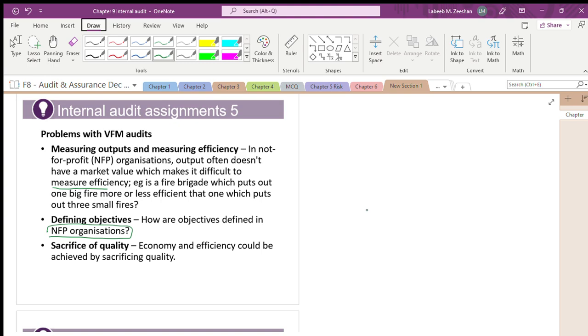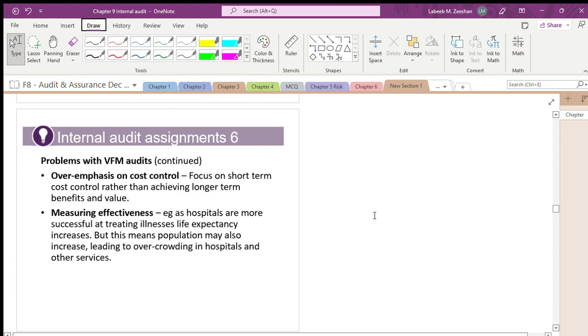Efficiency and economy could be achieved by sacrificing the quality. Is it? That's what I saw. People will talk about the cost. People will not talk about the results. They will never discuss the results, the efficiency. They will only talk about how the cost is going to have its impact. Is it right? In this process, what will happen? The quality will be affected.